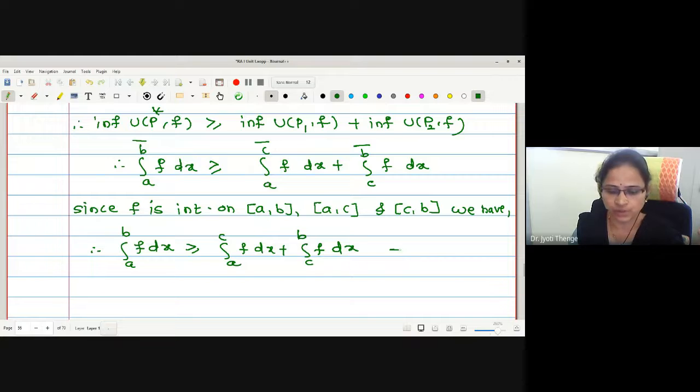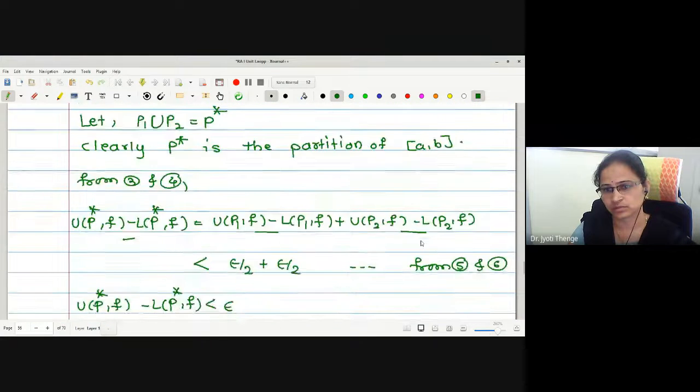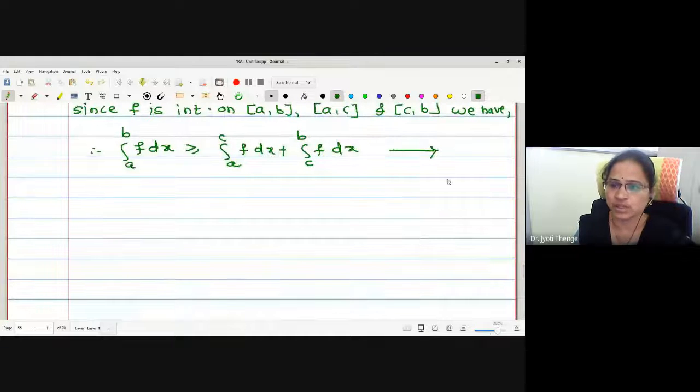Now let me call this my next equation number. One of the inequalities we have proved. What is the number? Do you remember? I think 7. Yes, up to 6 we have given. Let me call this 7. One part of the inequality we have proved. To establish the equality, what should one prove? The same statement with less equal inequality.